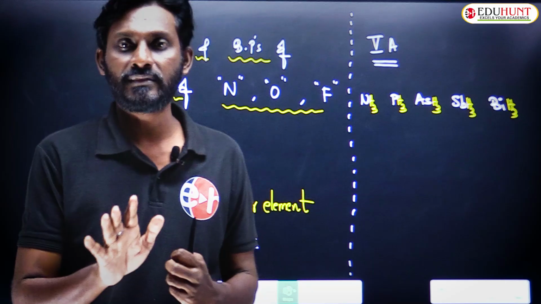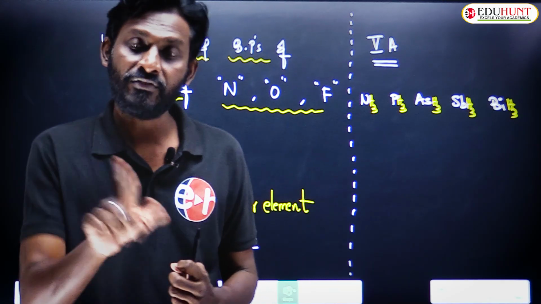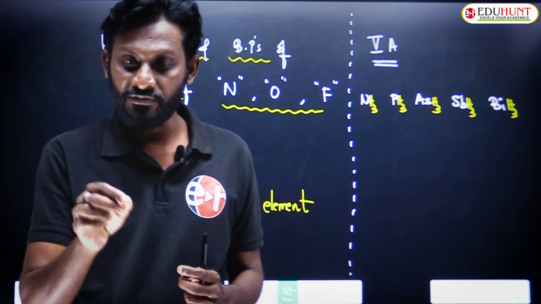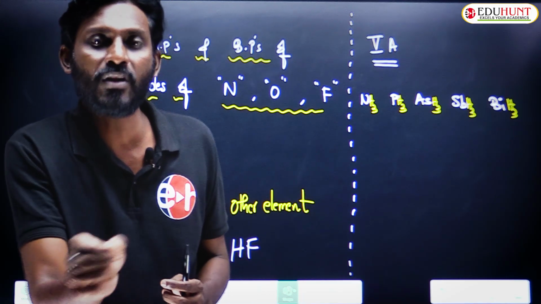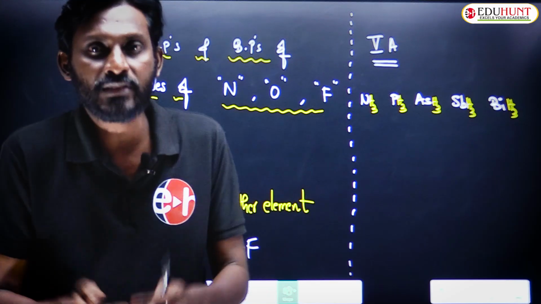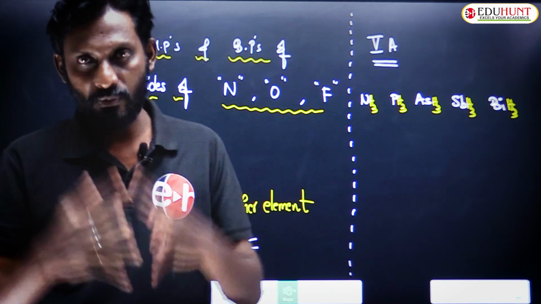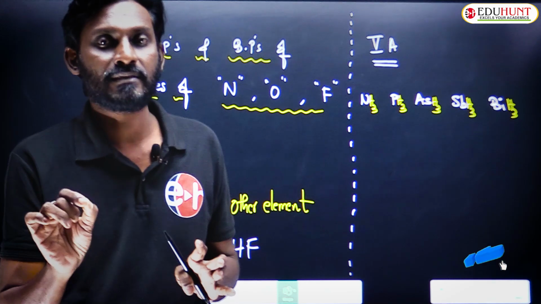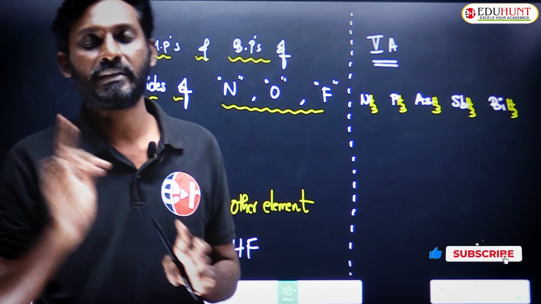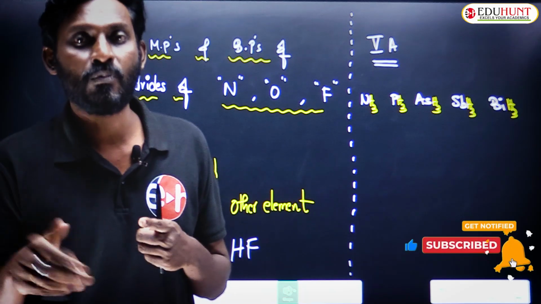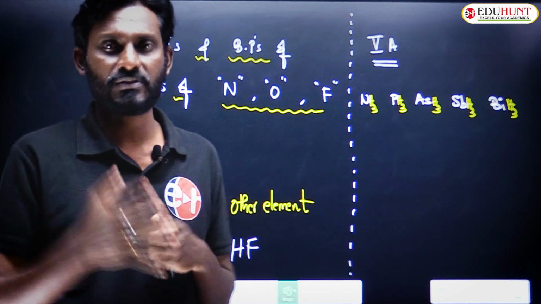So if in a liquid there are more intermolecular attractions, we need a very high temperature to vaporize that liquid. Simply, the more the attractions, the more the boiling point. But the attractions are because of more molar mass. More molar mass, more attractions.